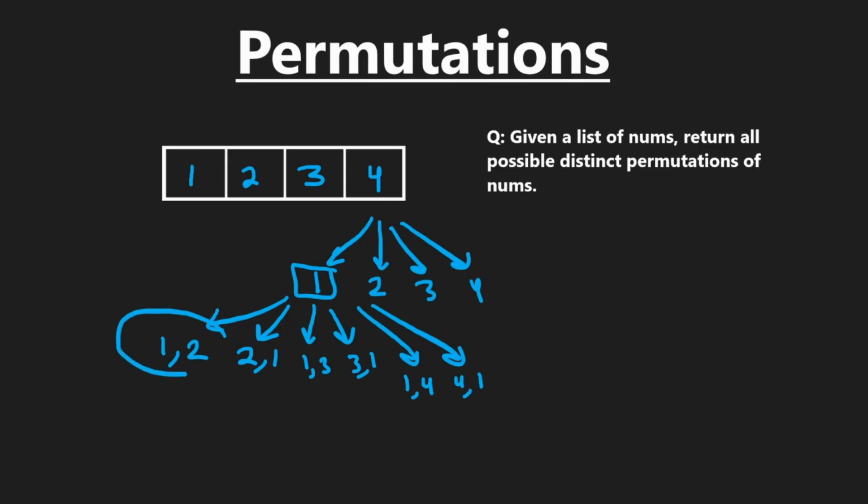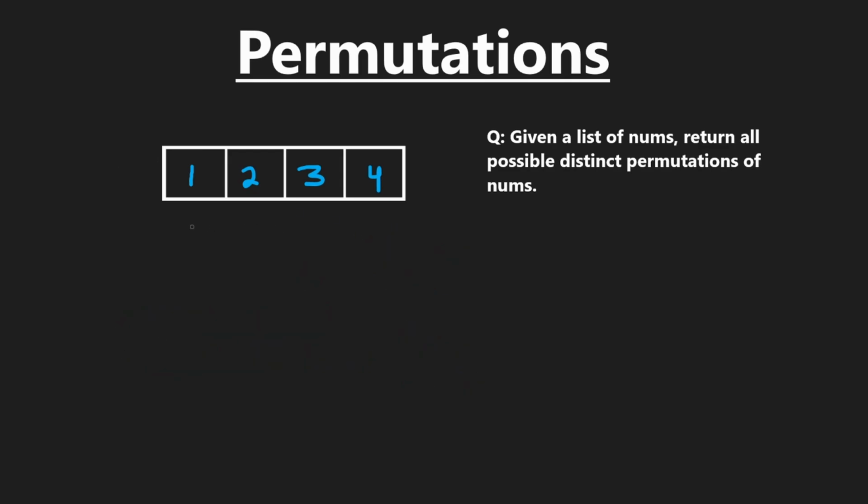And then for each of these, we expand upon it similarly. We basically break it into a subproblem where we start at the first position. So we have an i pointer and we start at the first position. That's pretty typical for these backtracking problems. But we say generate all possible permutations with these 3 numbers, and then I'll include 1 in that. So basically we pass i plus 1, so we end up here. But for here, we do the same thing. To generate all possible permutations with these 3, let's first generate all possible permutations with these 2.